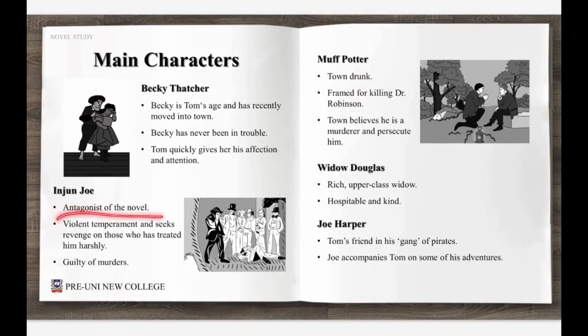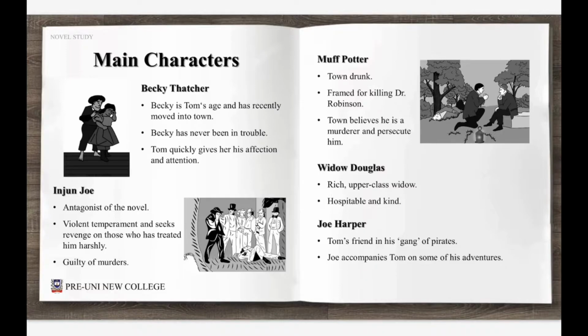Injun Joe is the antagonist of the novel. He has a violent temperament who seeks revenge on those who has treated him harshly. He is guilty of many murders in the past. Muff Potter, another character, is the town drunk. He was framed for killing Dr. Robinson and was persecuted instead of Injun Joe, as the town believed that he was guilty.